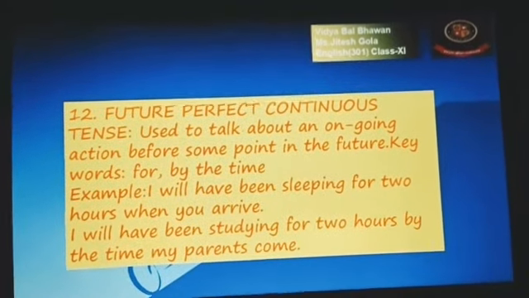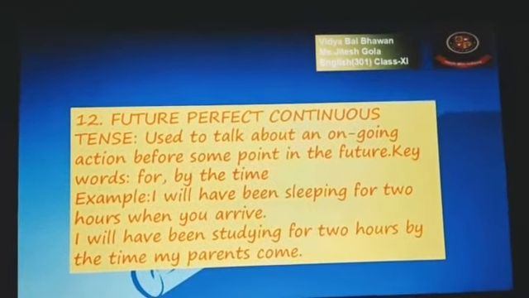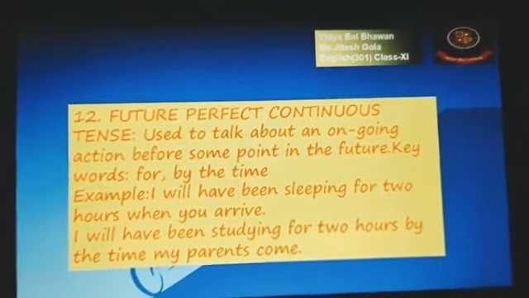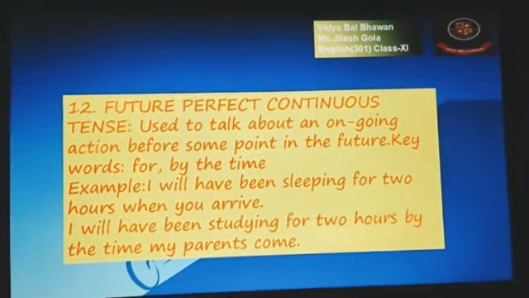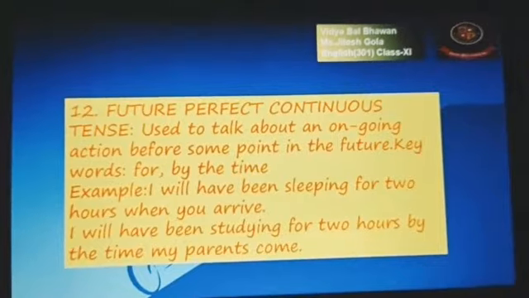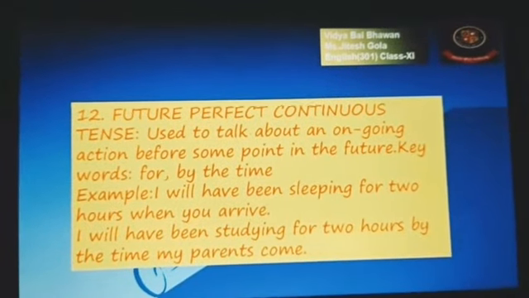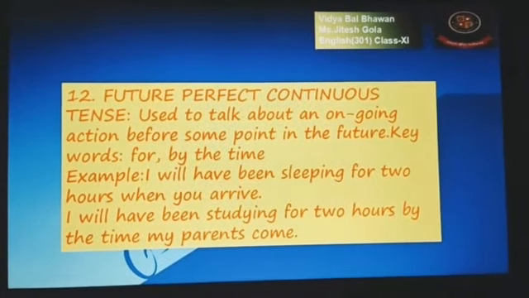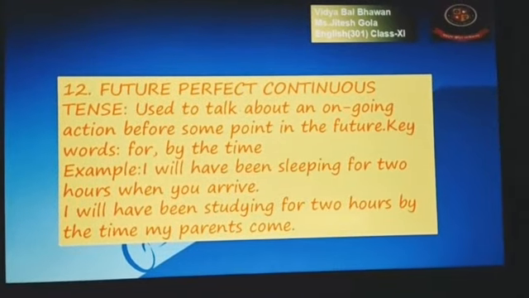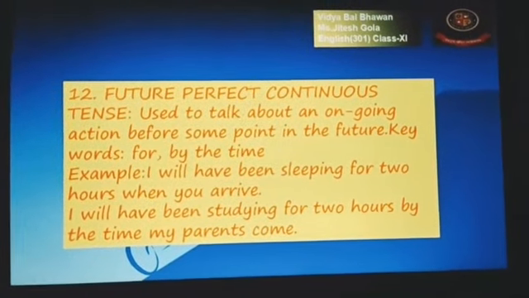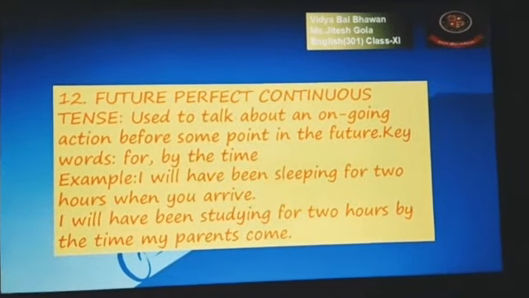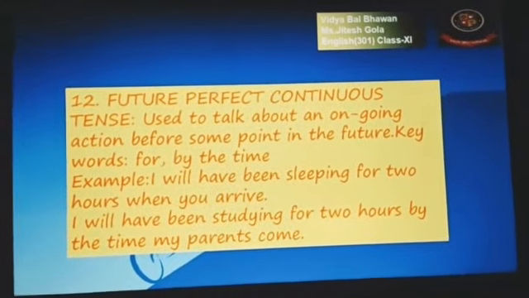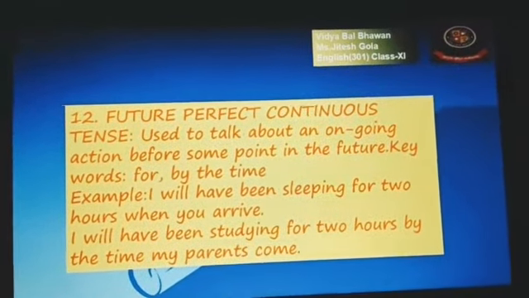Again, the use of for and since you have to do here whenever we are talking about the continuous tense. I will have been sleeping for 2 hours when you arrive, or I will have been studying for 2 hours by the time my parents come. So that is for future perfect continuous tense, the ongoing action before some point in the future. So these were the different types of tenses we took today. Each and everyone write down an example of future perfect continuous tense also in your practice notebook. Fast.